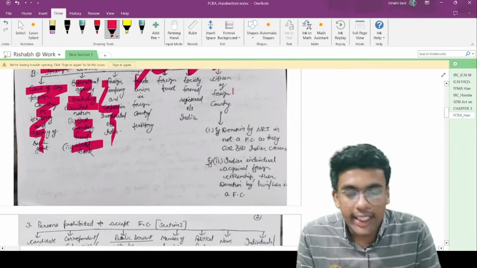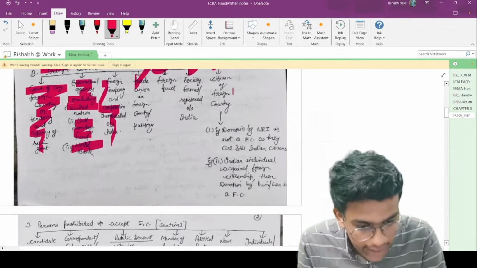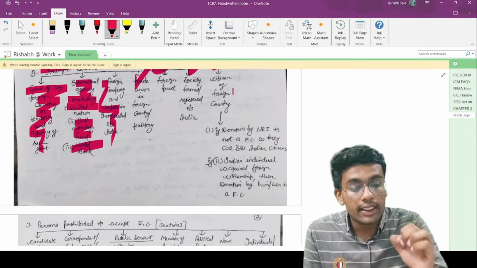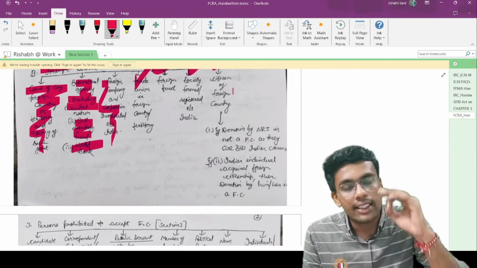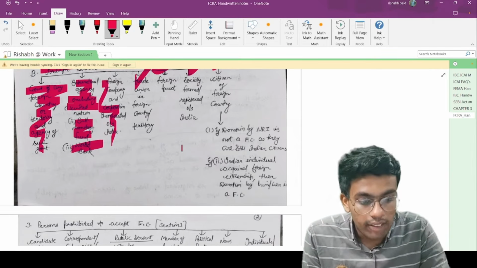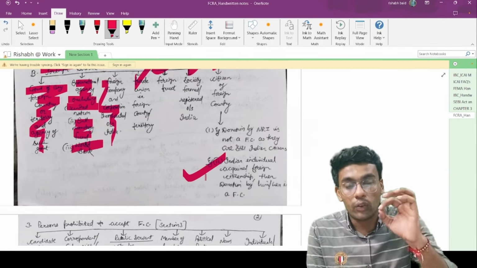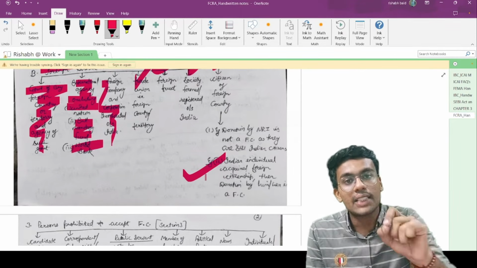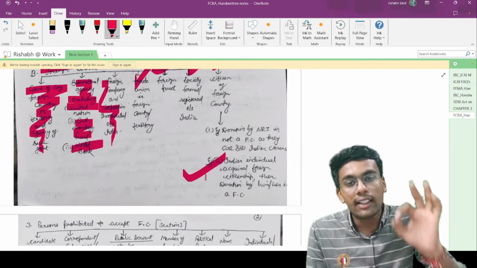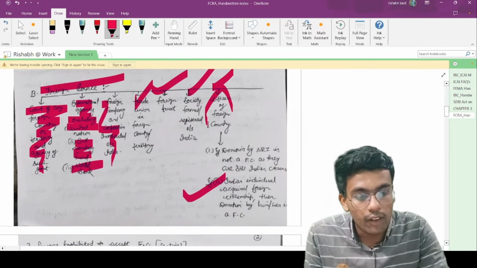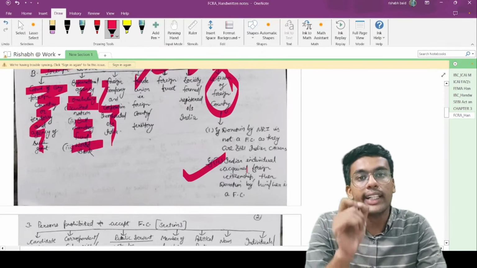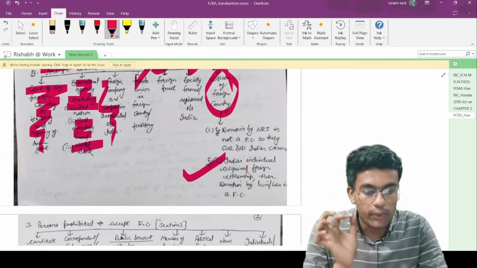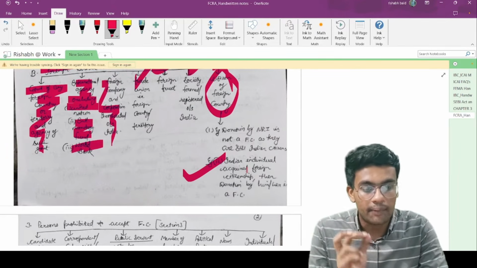However, if you are receiving any donations from a person who is a non-resident in India, then such kind of donations are not constituted as foreign contribution, because such person is still an Indian citizen, even if he is an NRI. However, there is a second example which talks about an individual who is an Indian who has acquired foreign citizenship. Then, in such a case, such person would be deemed to be a foreign citizen. So that person would be counted over here as a citizen of a foreign country, and therefore any kind of money you have received from such a person will be constituted as foreign contribution. I hope both the examples are clear.